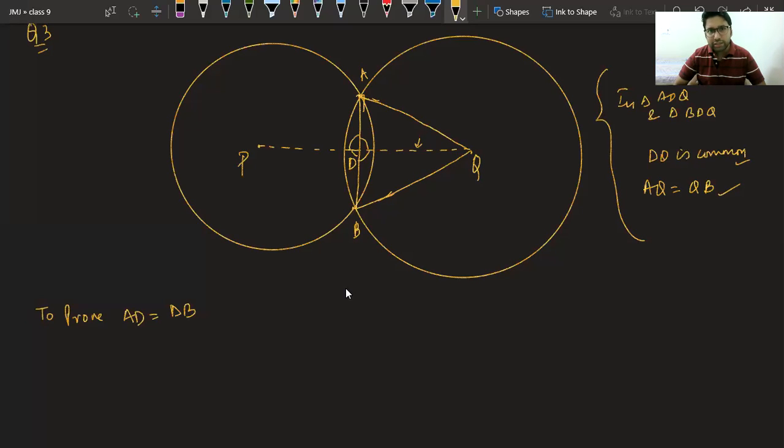Utkarsh is saying, okay. But Utkarsh, in that case, what will happen? You will get angle side side. If you take this angle equal to this angle because they are opposite to equal sides, you will get angle side side. Will that work for us? Yes, class. Can we go for angle side side? Yes, Tanay, please answer. Bhavya is saying no. Very good. So we cannot prove this directly.